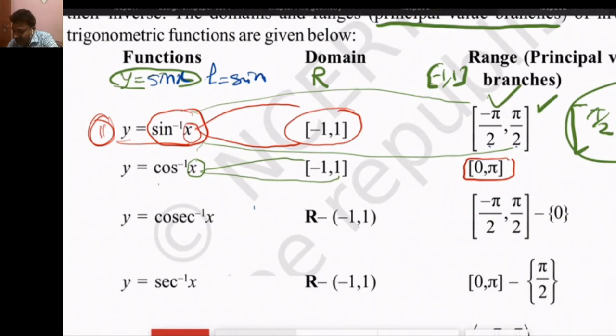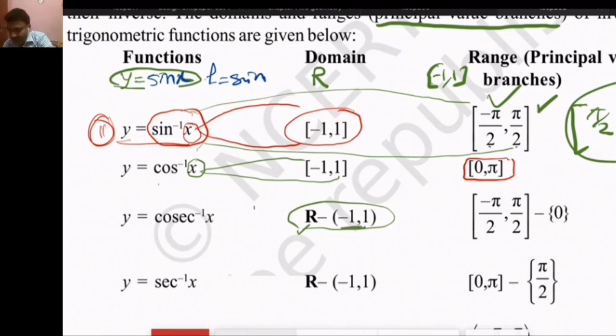So the domain of cosec inverse x will be the real numbers except minus 1 to 1.